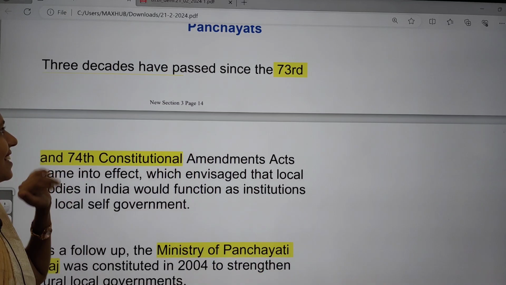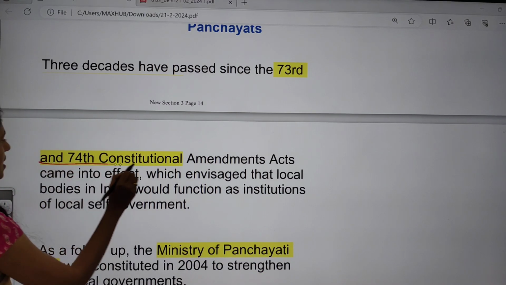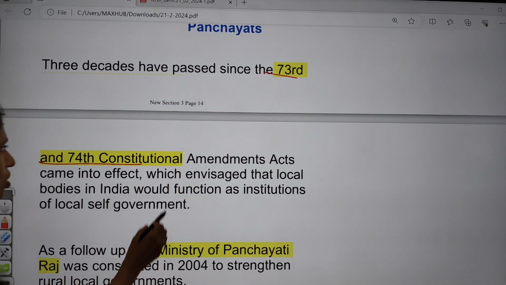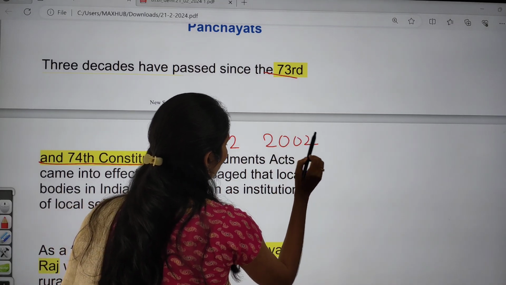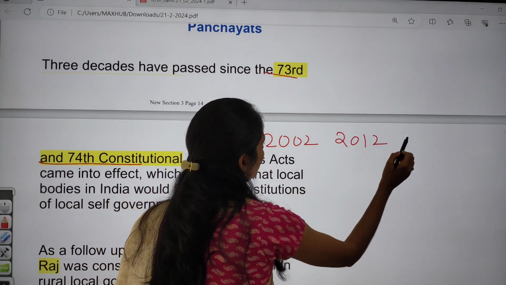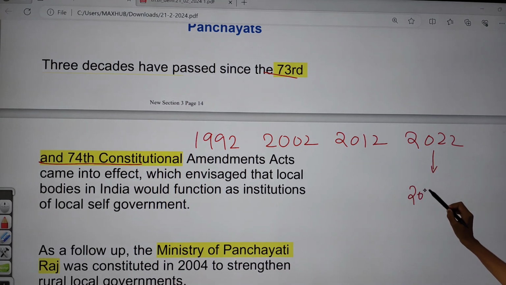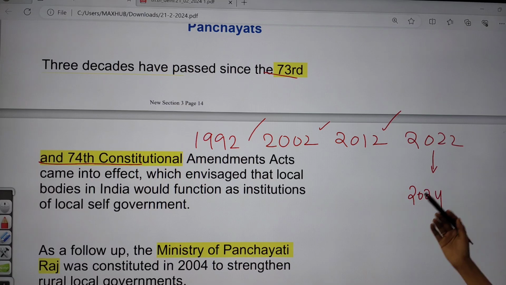Yes. This article says that 3 decades have passed since the 73rd and 74th Constitutional Amendment Acts came into effect. They came into effect in 1992, and later on we got 2002, 2012, and 2022 also completed, and now we are in 2024. That means 1 decade, 2 decades, 3 decades completed.